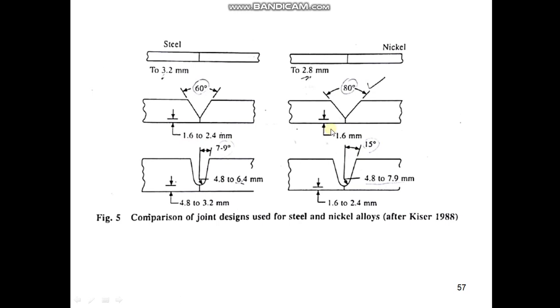For U groove configuration, included angle for stainless steel we go for 7 to 9 degrees, but we go for a wider included angle in case of U groove configuration. So we go for these joint designs for nickel alloys to avoid fusion problems and penetration problems.